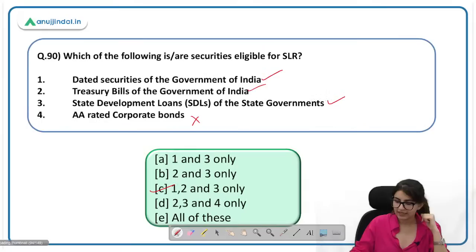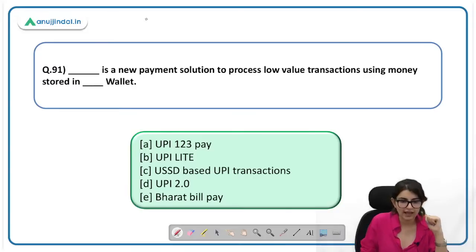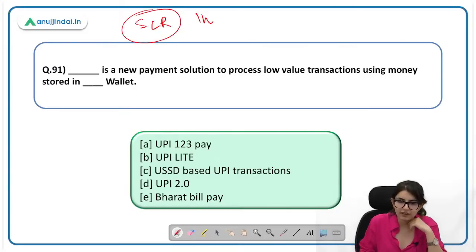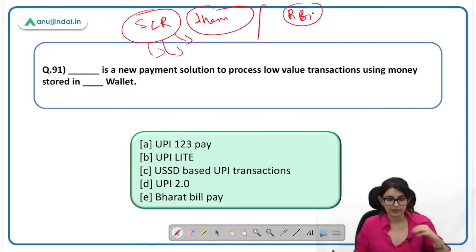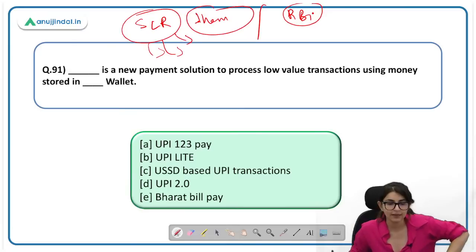1, 2, 3. Can anyone tell me in which form is SLR maintained by the banks और किसके पास रखना होता है SLR? किसके पास maintain करना होता है? Do banks have to maintain with themselves or with the RBI? And also, in which form, in all the forms that SLR is maintained by the banks? Who is going to tell me? Who is going to answer this? All the forms in which SLR can be maintained by the bank.